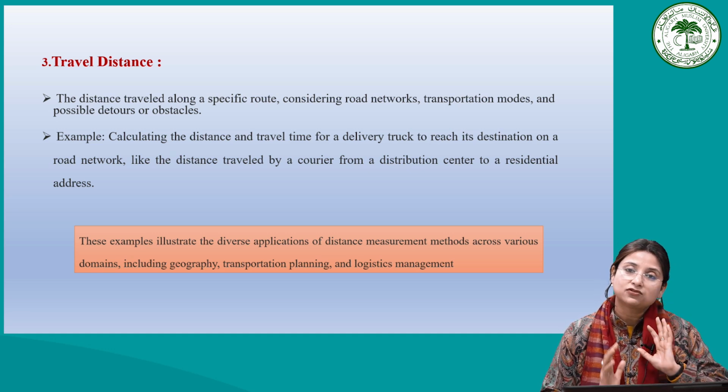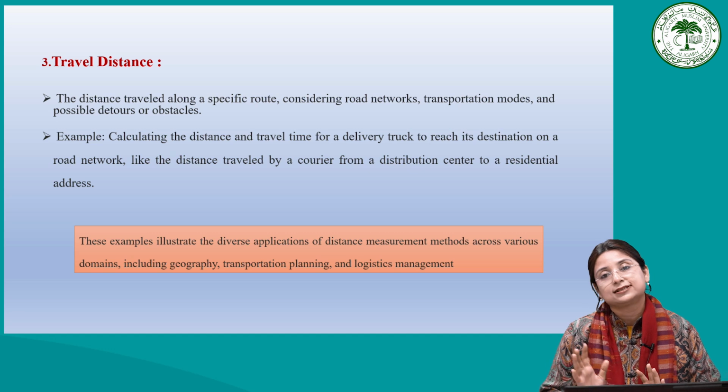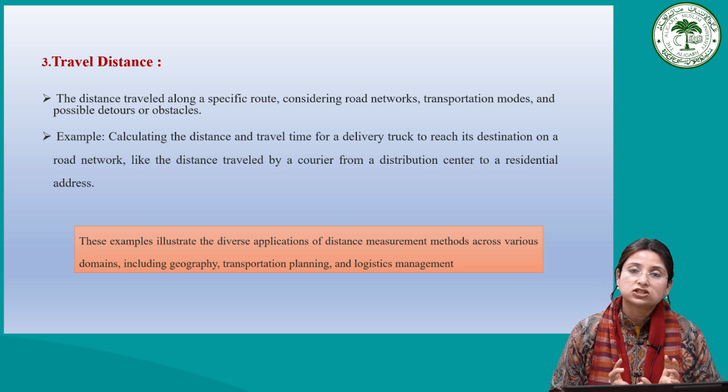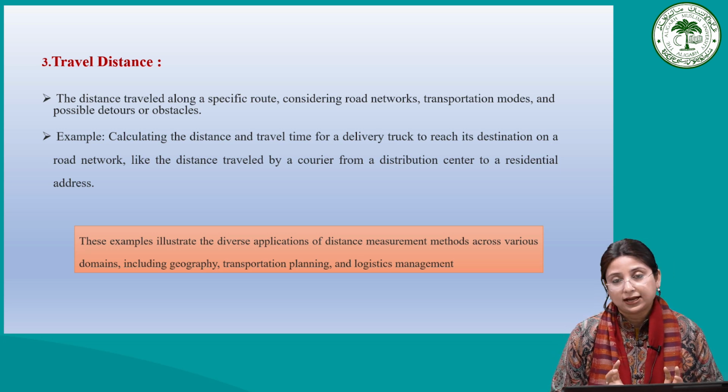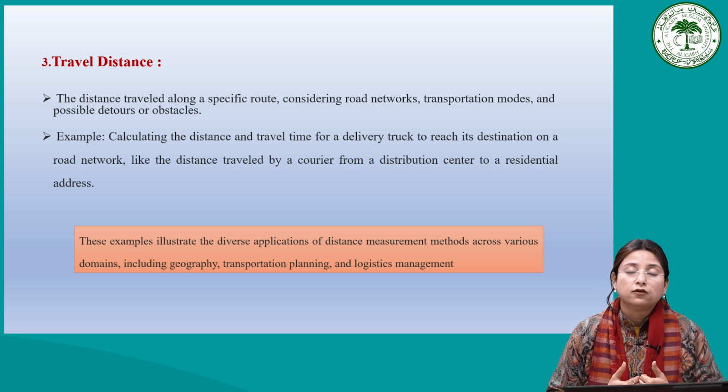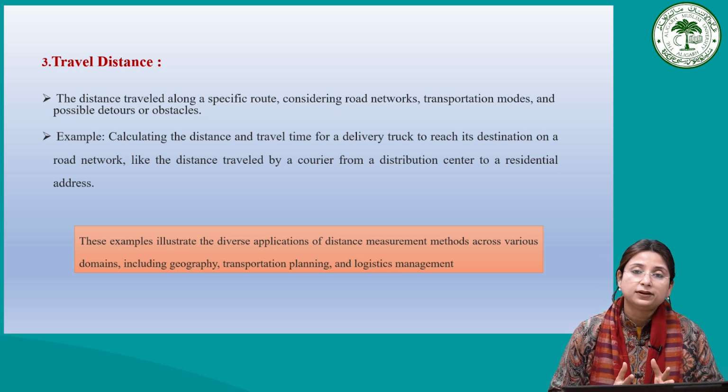Obstacles may be traffic congestion, or bad roads, a bad network and so on. This travel distance concept we use in our day-to-day life for traveling from one place to another.